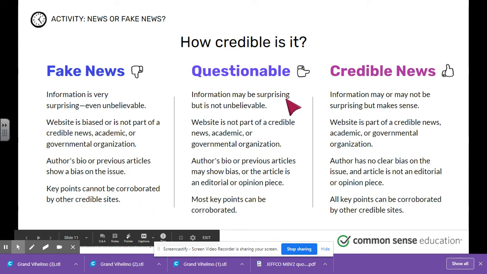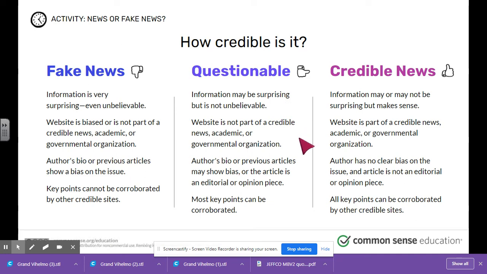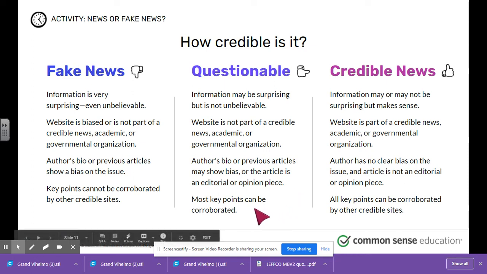Questionable. Information may be surprising, but not unbelievable. Website is not part of a news, academic, or government organization. Author's bio or previous articles may show bias, or the article is an editorial or an opinion piece. Most points can be corroborated.